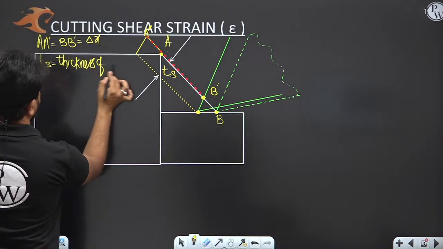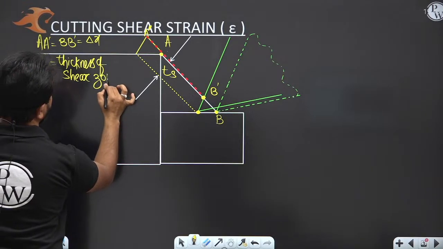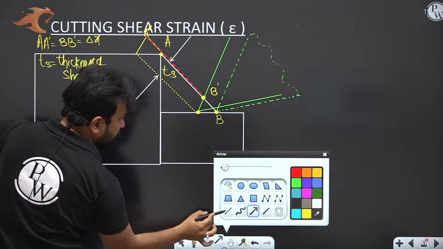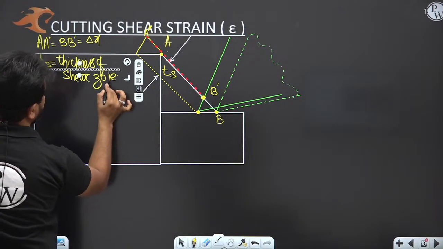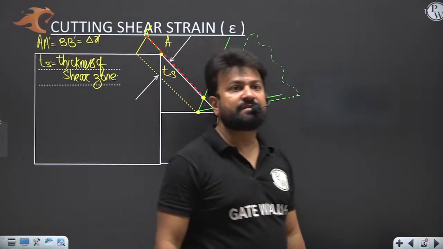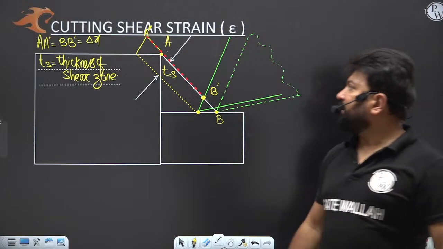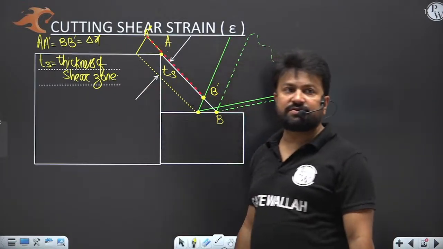The deformation will take place in here, right? So this is the thickness of the shear zone.